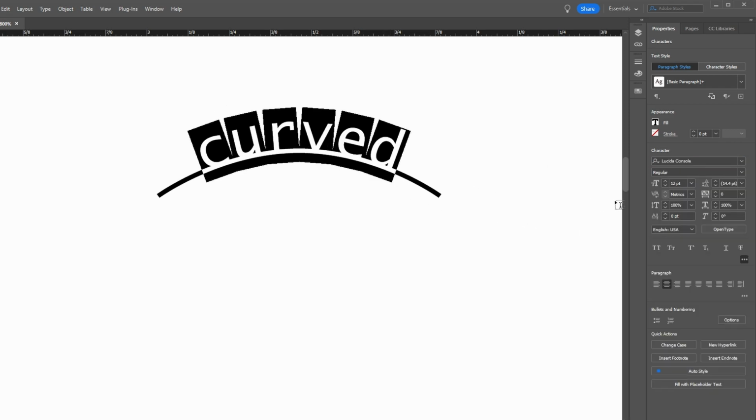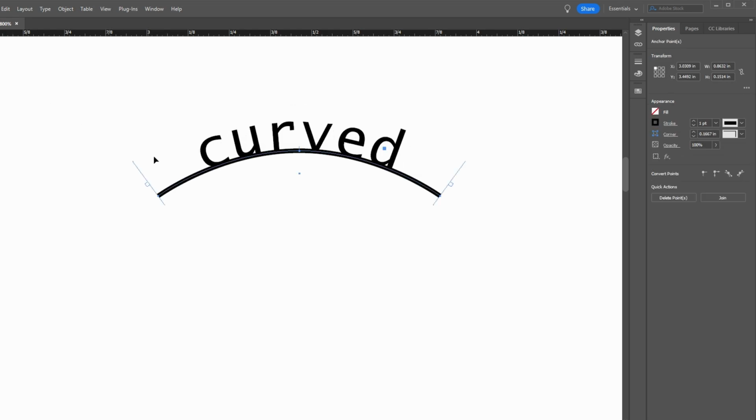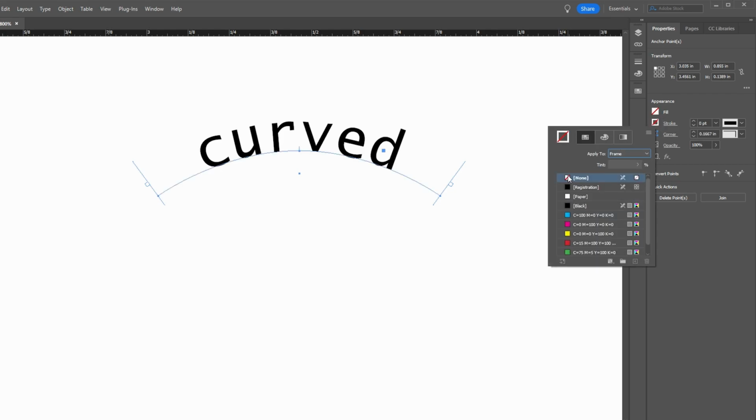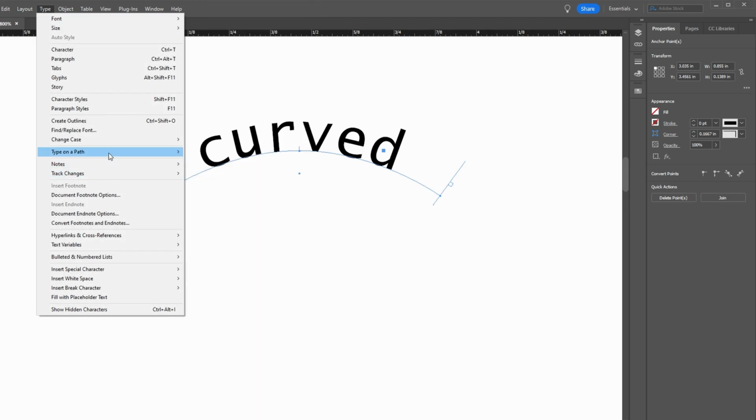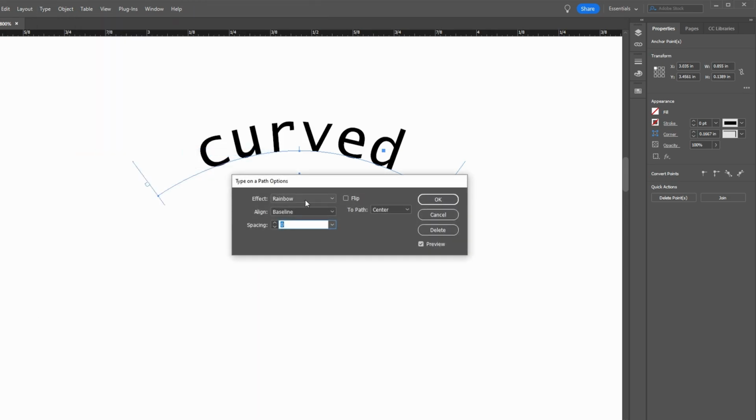Use the direct selection tool to select anchor points and adjust the curve with the arrow keys. Select the path and set the stroke weight to 0 to remove the stroke. Go to Type on a Path options. Review and make final adjustments to the curved text.